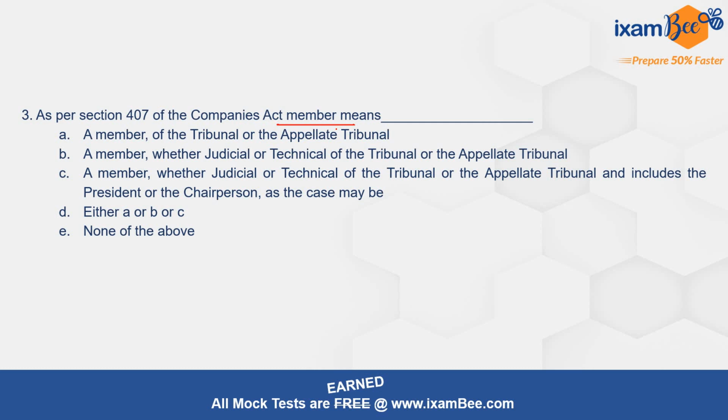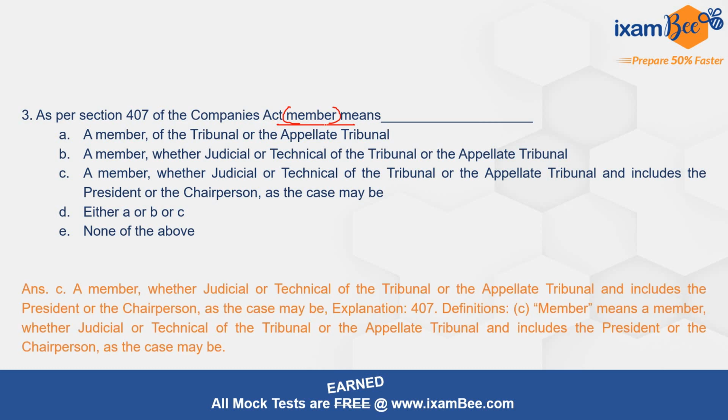Now question number 3 talks about, as per Section 407 of the Companies Act, member means. So you have to be aware of the definitions of the various terms. What does that basically mean? You can see the various options available, and the correct option for this particular question is option C, which is a member, whether judicial or technical, of the tribunal or appellate tribunal, and includes the president or chairman as the case may be.